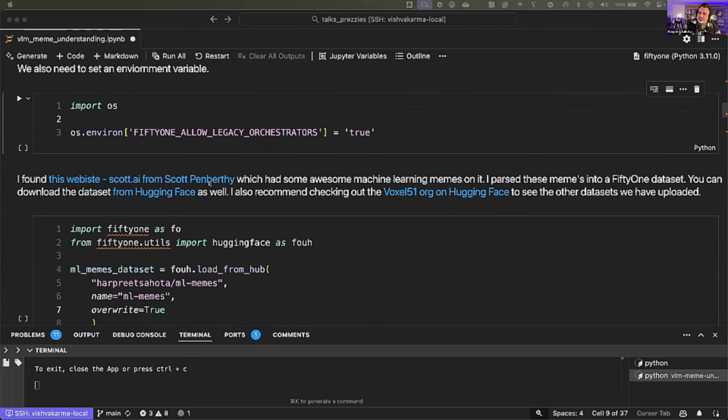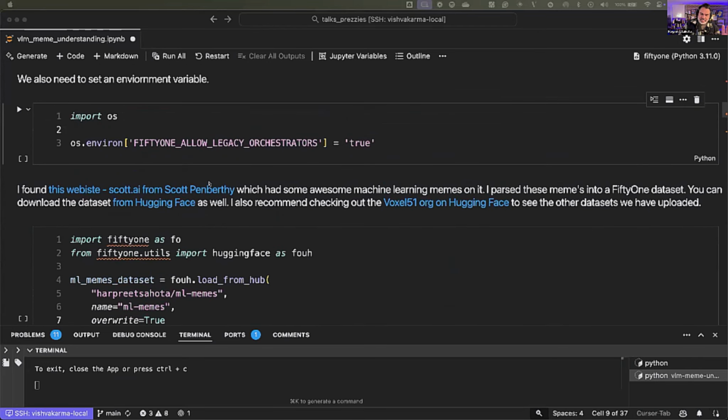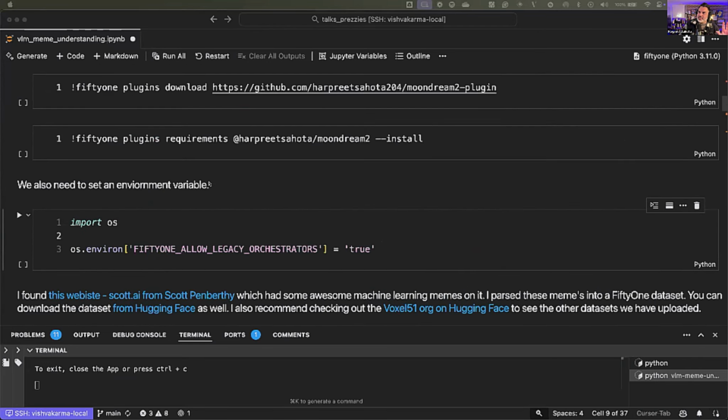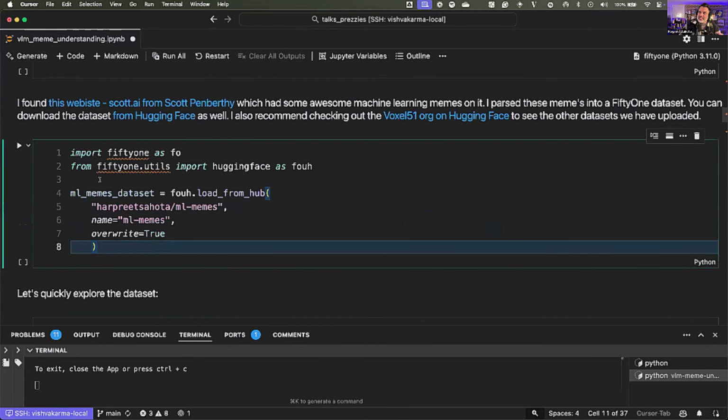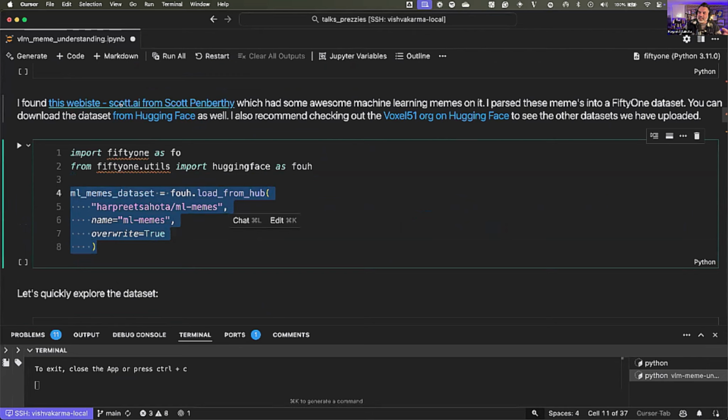But first part of this notebook is essentially just setting up some environment variables, downloading whatever we need to download and all that. And then we're downloading a data set that I've parsed to my HuggingFace account. And it's an ML memes data set. So I've linked here, it's actually a set of memes that I got from a website, scott.ai, from Scott Penberthy.